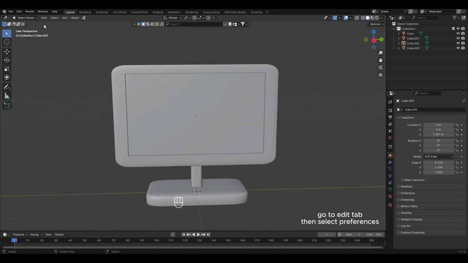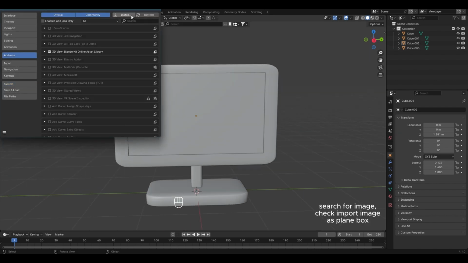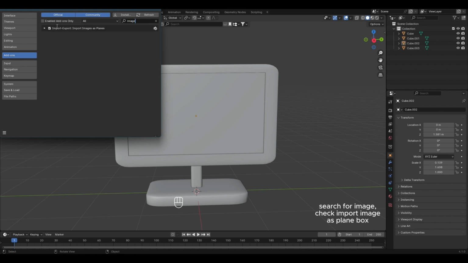Go to the Edit tab, then select Preferences. Search for image and check Import Images as Planes.